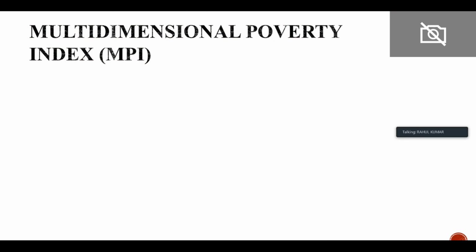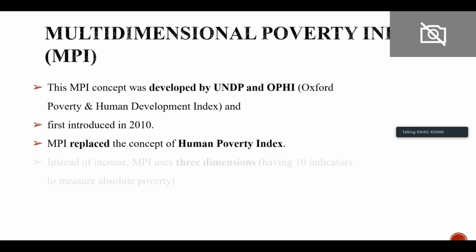Then there is the multidimensional poverty index. All these things I have given in your handout, and I think I have not sent the handout yet, so I will mail you the handout today. I think the rest of the things you should cover from the handout, because all those things are factual. You can cover from there, right?